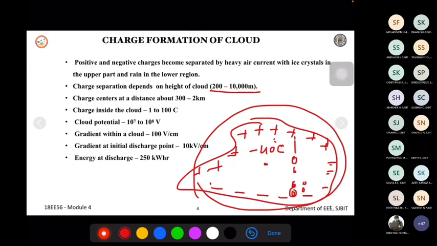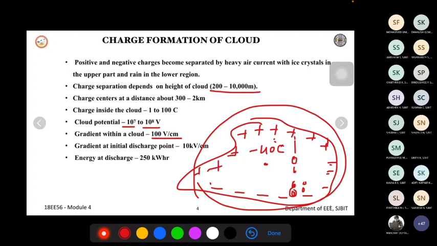And the clouds may have a potential as high as 10 to the power of 7 to 10 to the power of 8 volts. So the potential of charge present within the cloud can be as high as 10 to the power of 7 to 10 to the power of 8 volts, with a field gradient ranging from 100 volts per centimeter within the cloud.